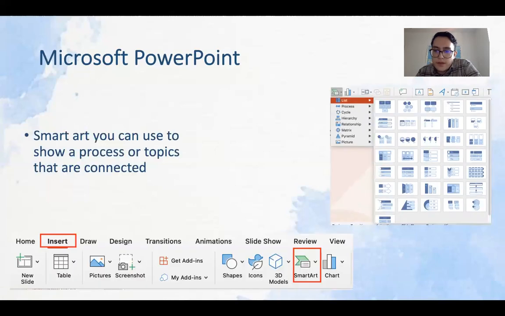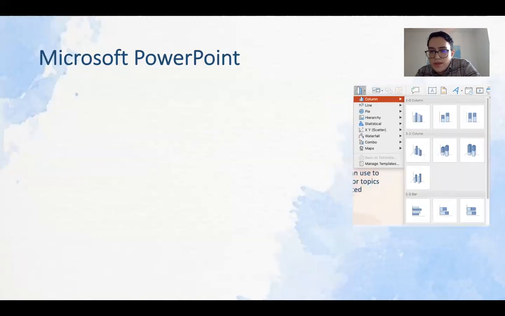And yeah, you can choose what type you need. There's list, process, cycle, hierarchy, relationship, matrix, and pyramid, and picture. So each of them have a different purpose.